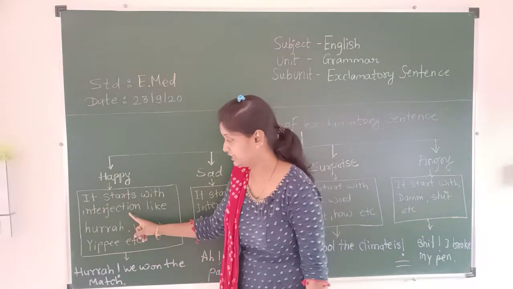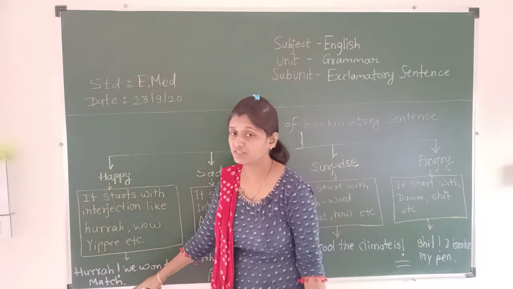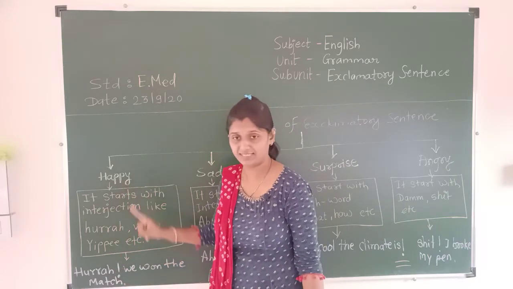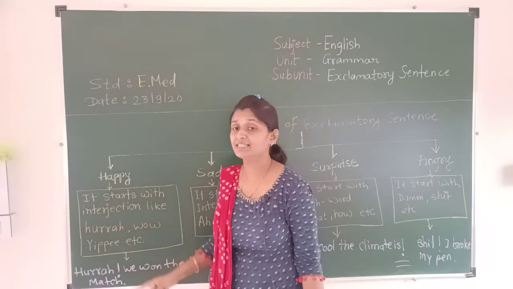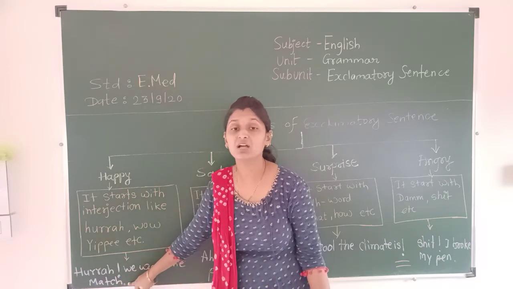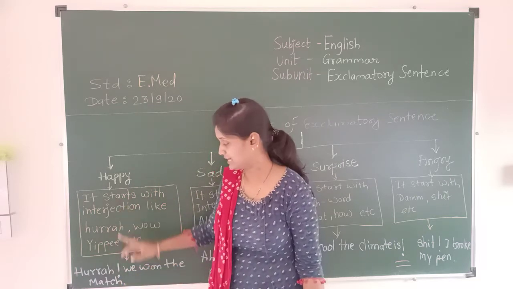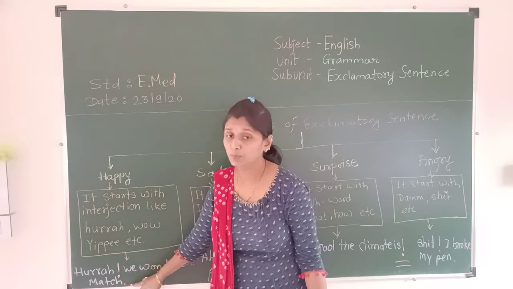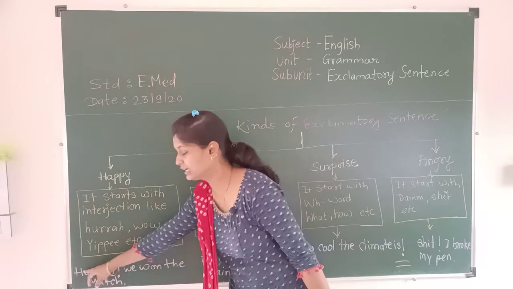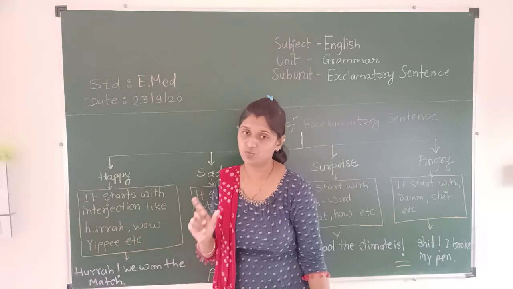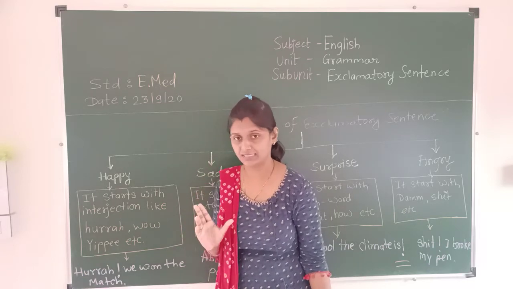And a happy sentence ends with the full stop. It ends with a full stop and starts with a capital letter and an interjection word which shows the happiness.